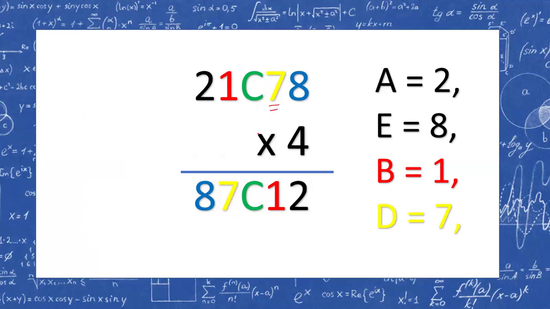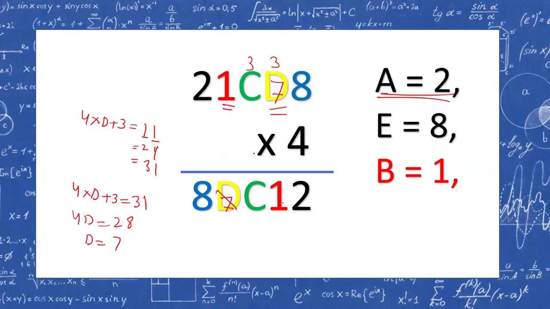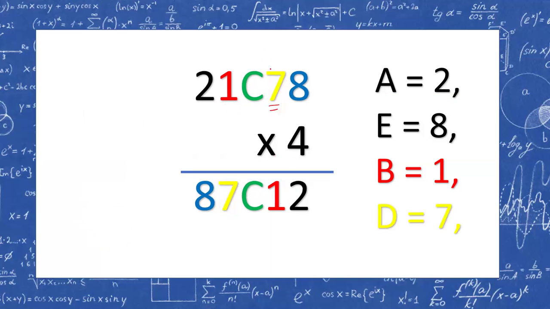We have replaced that value. Now we have only one value left. And now it will be very simple to calculate. Why? Because 4 8s are 32, carries 3. 4 7s are 28 plus 3 is 31, carries 3. 4 1s are 4 and this is 7. So we need a 3 here. 4 1s are 4 plus 3 is 7. So at least this value has to be 7.